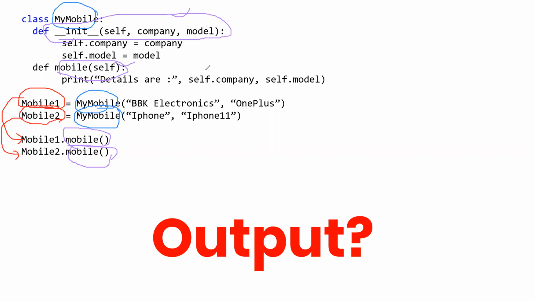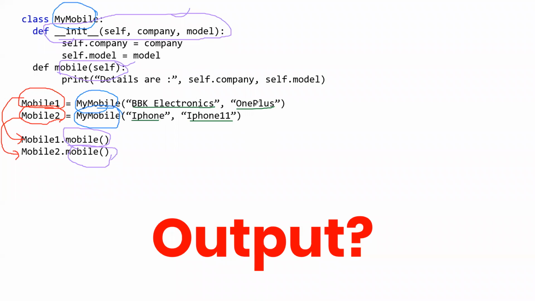And let's go with black. Okay, not black, let's go with green. Okay, now understand that with mobile 1 we are passing these two parameters, BBK Electronics, 1 plus, iPhone and iPhone 11, we are passing this.